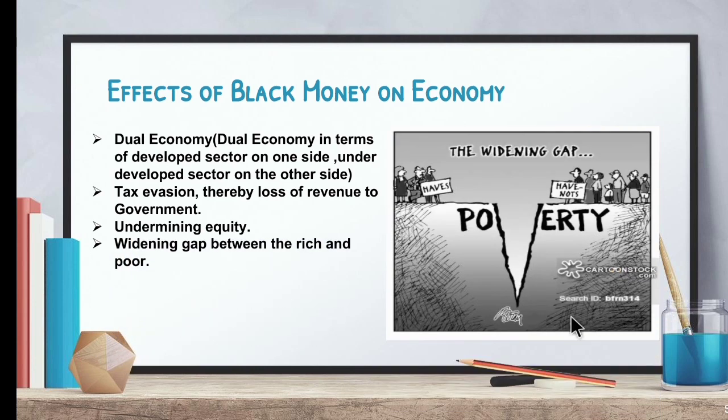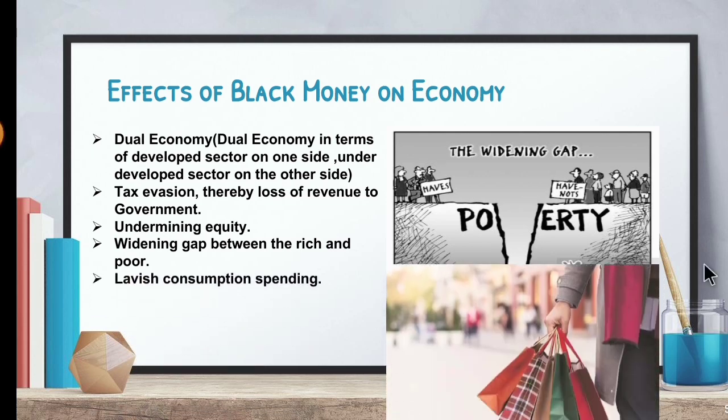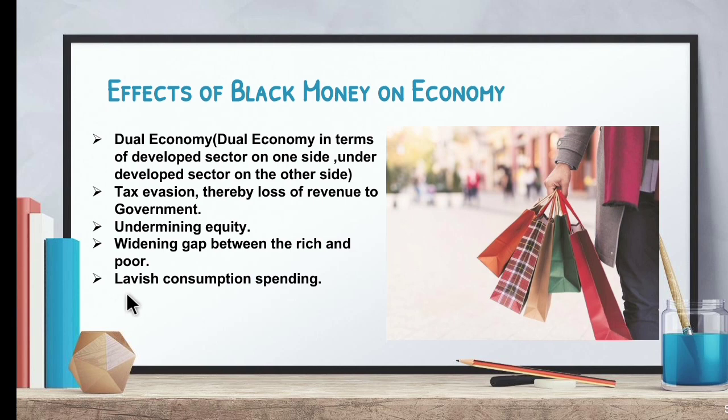So because of this black money, there is a wide gap between the rich society and the poor society. So it creates a gap between the rich and the poor. So the rich will become richer and the poor will be poorer. So next one is lavish consumption spending. So lavish means very luxurious or very rich spending.